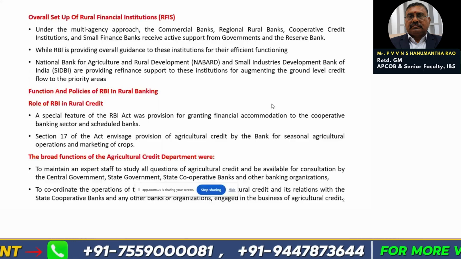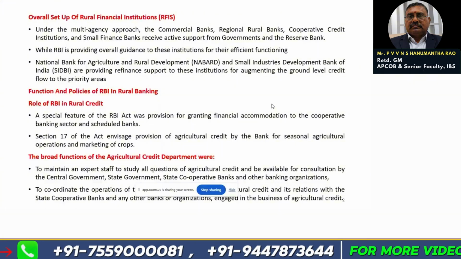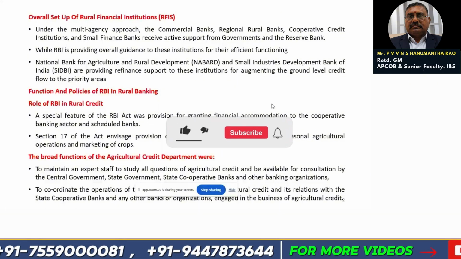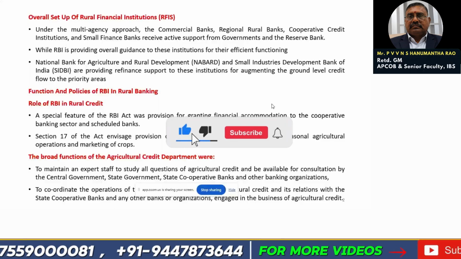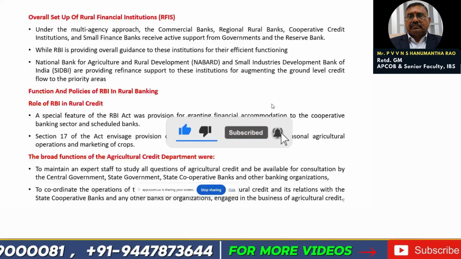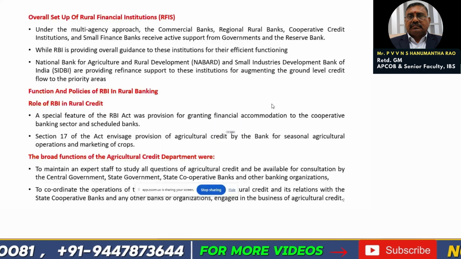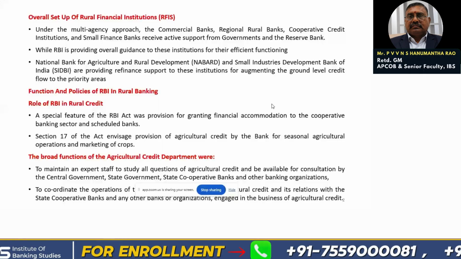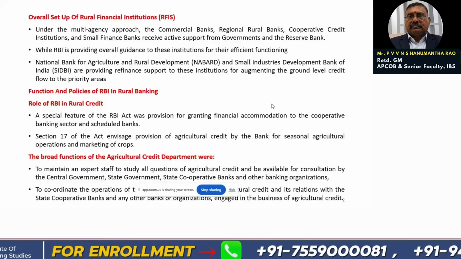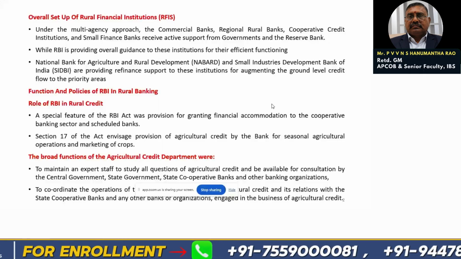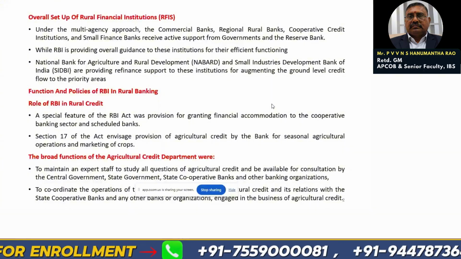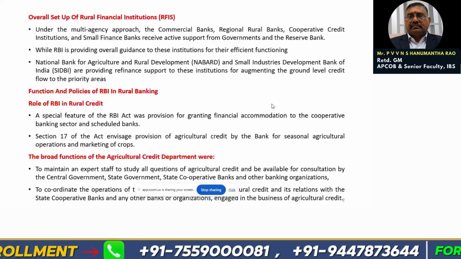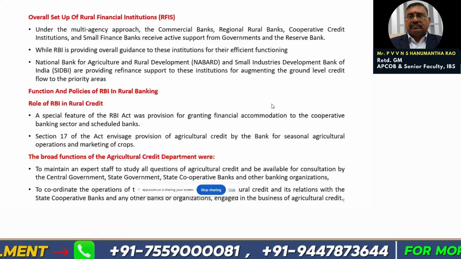So while RBI is providing guidance to these institutions for their efficient functioning, all of us are aware that NABARD is there to give support for agriculture and rural development, and CAIIB is also providing refinance to the people who are living in the rural areas.